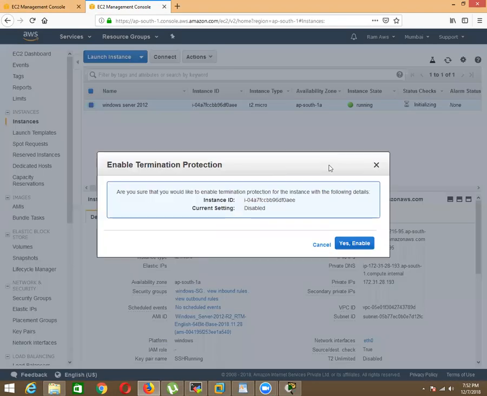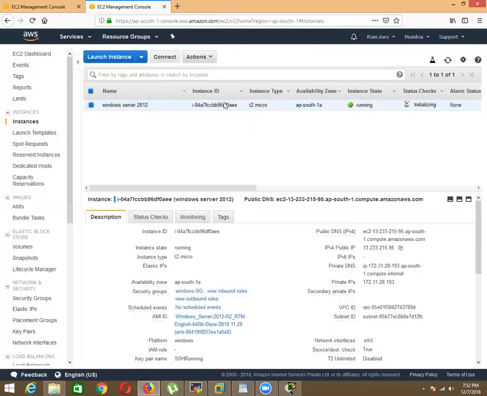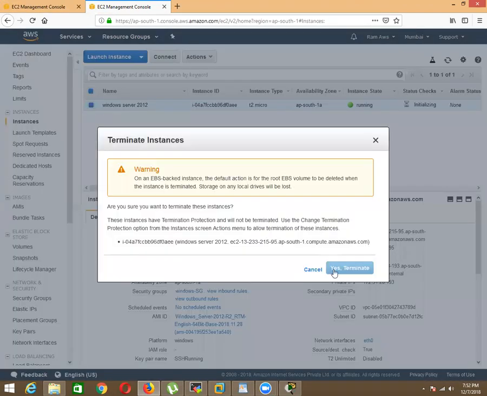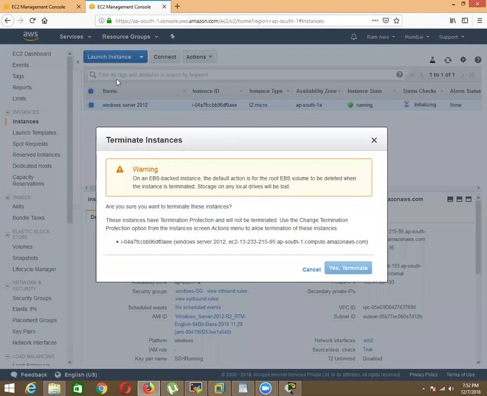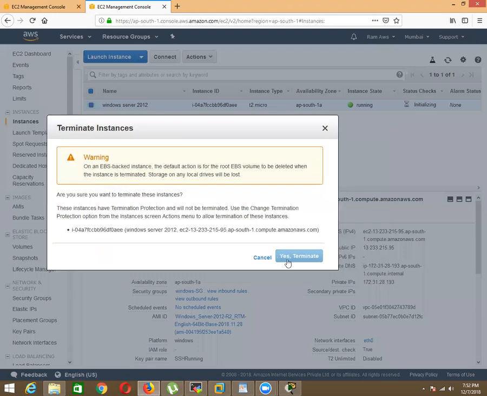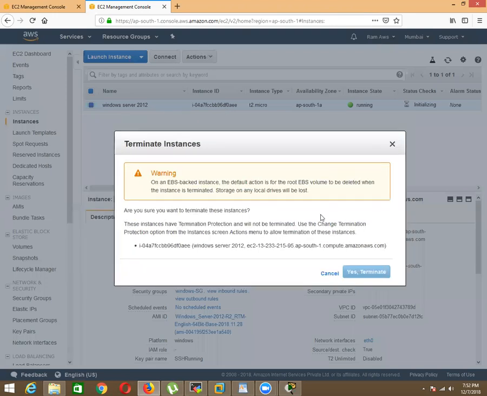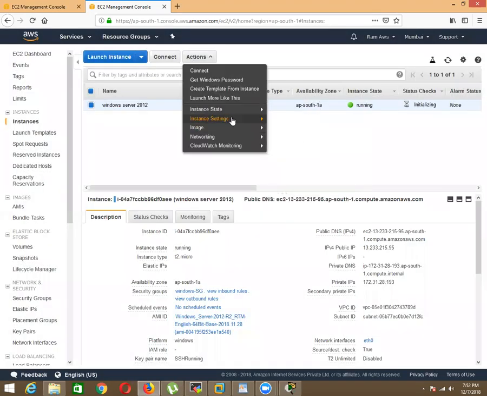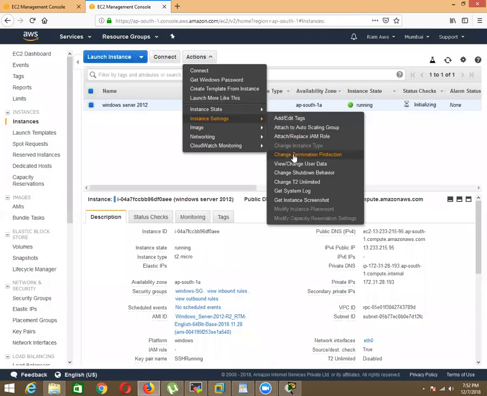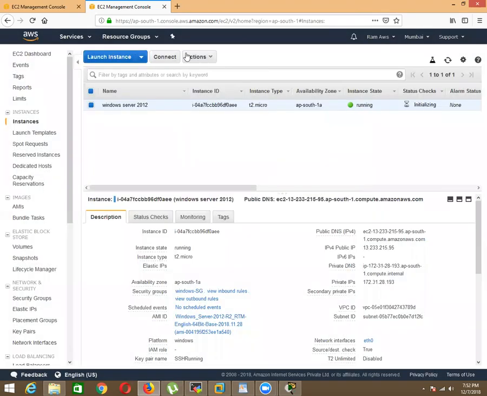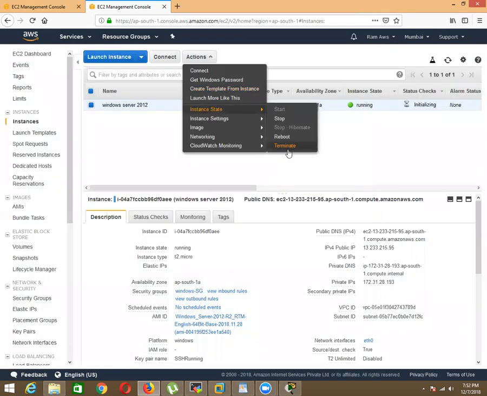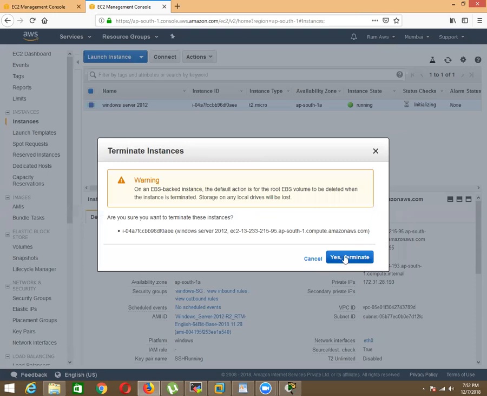If you click on this and enable it, no one will accidentally terminate the instance. So it will protect you from that problem. Suppose you have disabled it here, then it can be accidentally terminated.